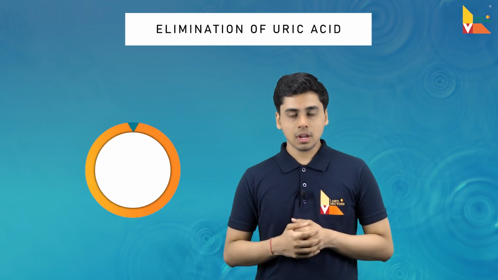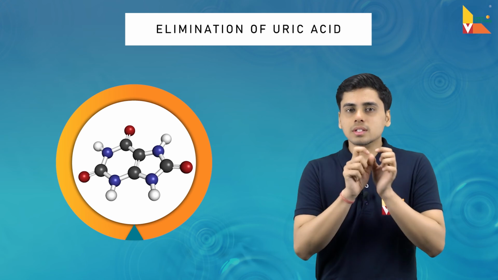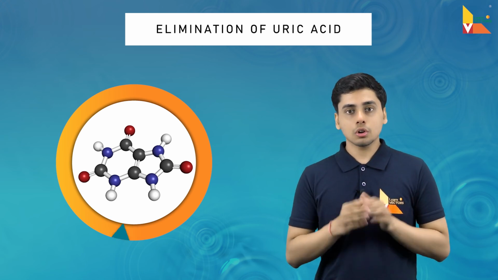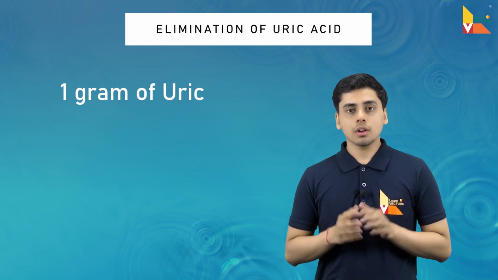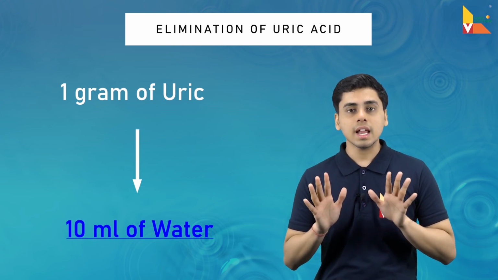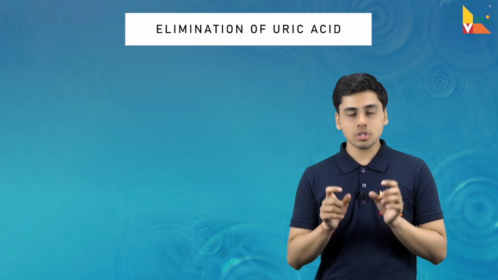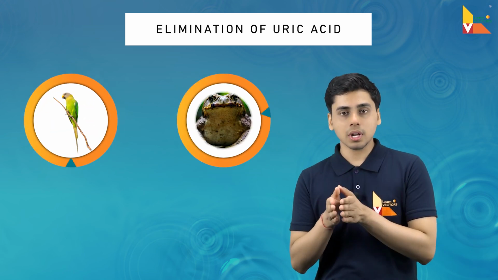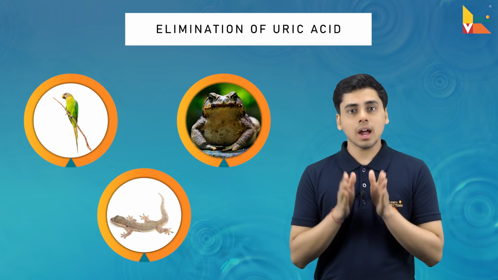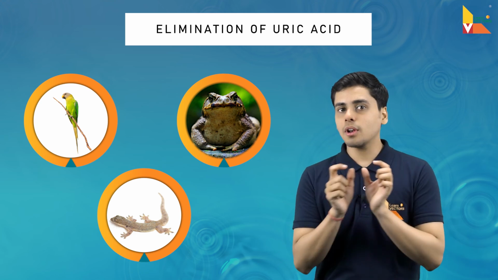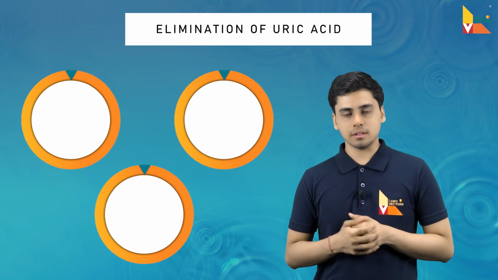Now uric acid requires the least amount of water to be eliminated. 1 gram of uric acid requires just 10 ml of water, which is why birds, reptiles, and lizards eliminate uric acid and require just 10 ml of water to eliminate it.